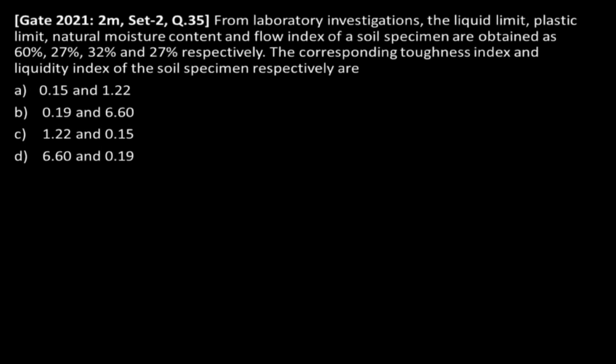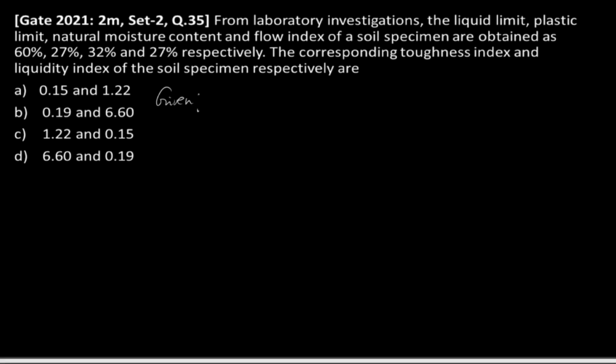Now let us write down the given data in this question. They have given us the liquid limit equal to 60 percentage, the plastic limit as 27 percentage, and natural moisture content 32 percentage.